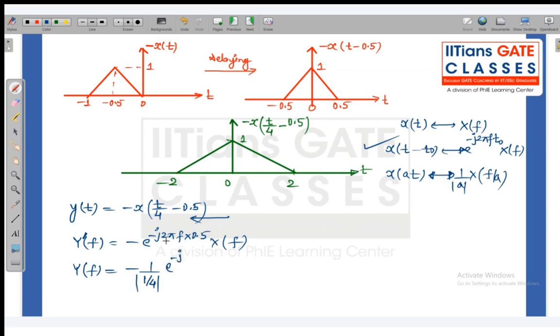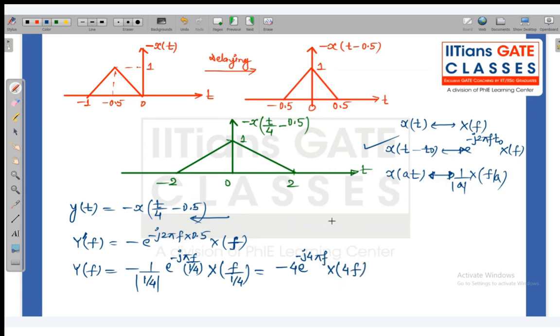And e to the power minus j 2 pi times 0.5, which becomes 1 pi, f by a. So we have to replace f by f by a, where a is 1 by 4. This is my whole function, and I have to replace f by f by a everywhere. So this is X(f upon a), a is again 1 by 4. Now this is minus 4, which will come in the numerator. E to the power minus j 4 pi f, and X(4f).